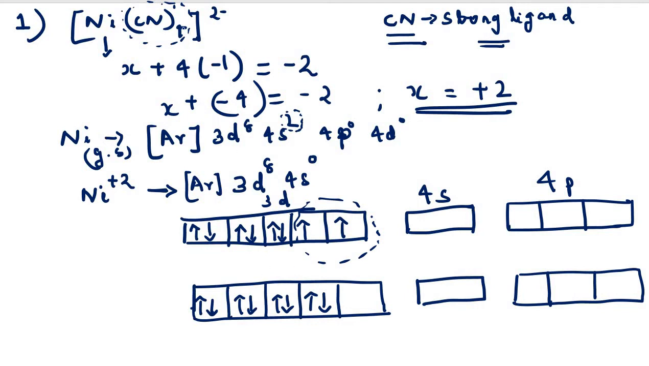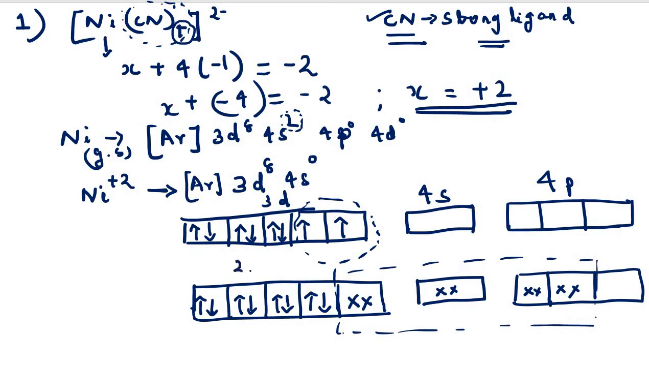Now you see how many ligands are there? Four ligands are there. So the pairing has taken place because of the presence of a strong ligand. Now the 4 ligands are to be accommodated. So how can we accommodate the 4 ligands? 1, 2, 3 and 4. Now the 4 ligands have been accommodated.